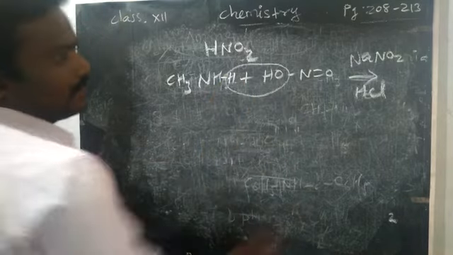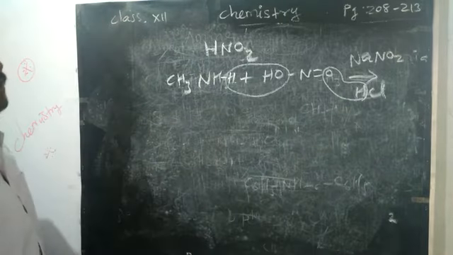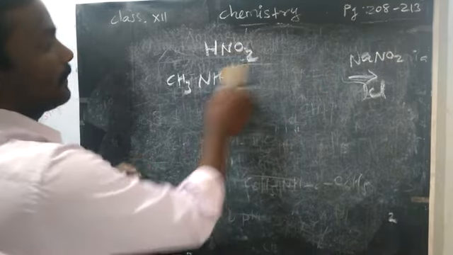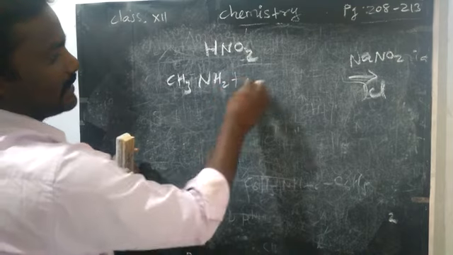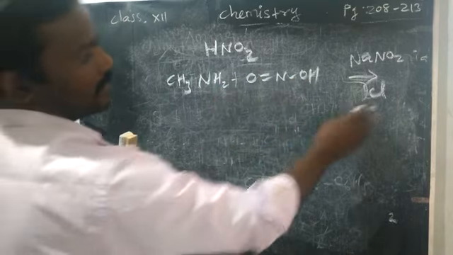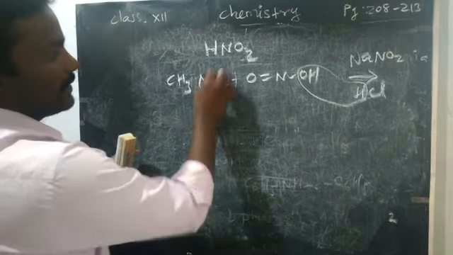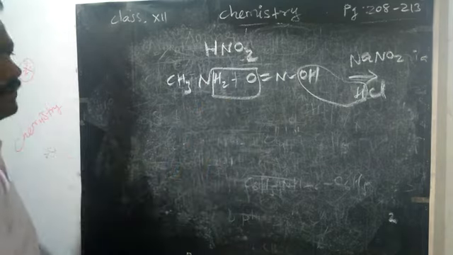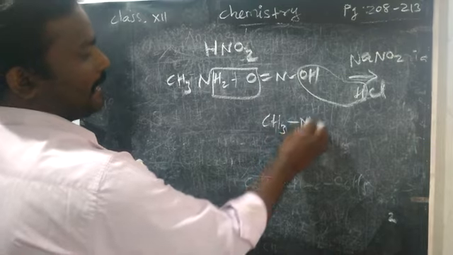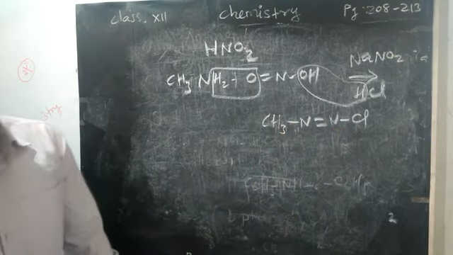Then here you can remove HO. So you just rearrange it so you can easily understand. O=N-OH, HNO2, I have written like this. Now write HCl. So HCl is removed, water is removed. So what type of product will you get? A diazonium compound like CH3N=NCl. Whatever remains, you just write. Diazonium chloride compound will form.